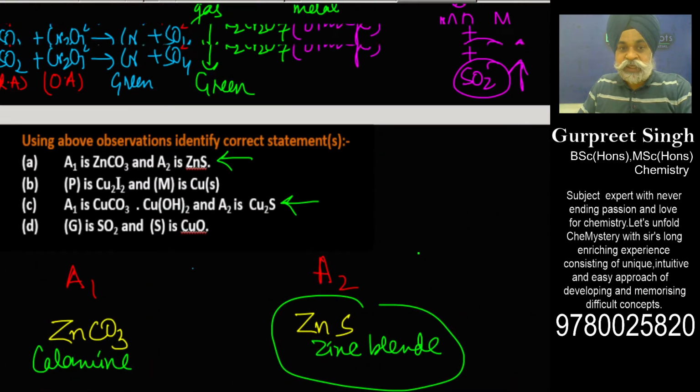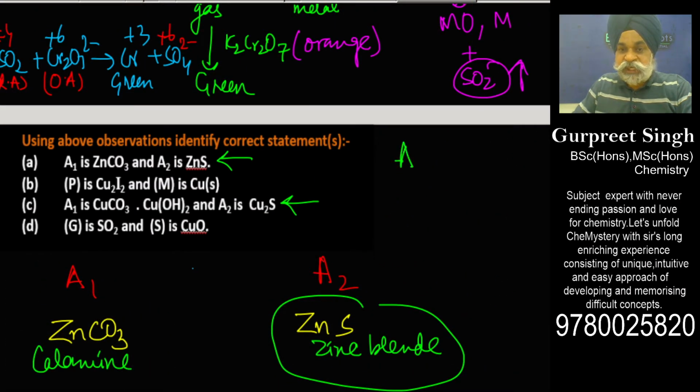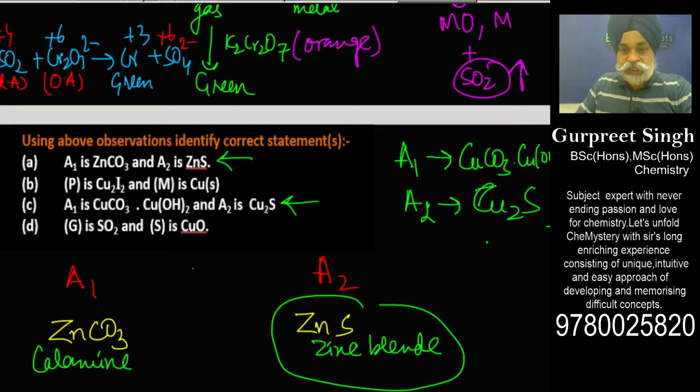So this in a way strongly suggests that A1 must be copper carbonate along with copper hydroxide, and A2 must be chalcocite. It can't be zinc sulfide. So now let us see. This means option A went wrong, and now option C is correct. Now I have to still figure out whether B and D are also correct. We are not yet done with the question.